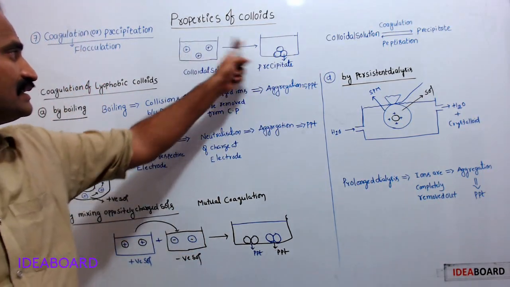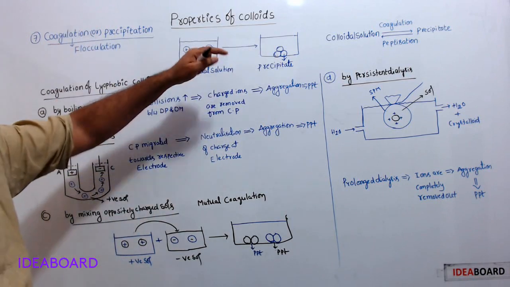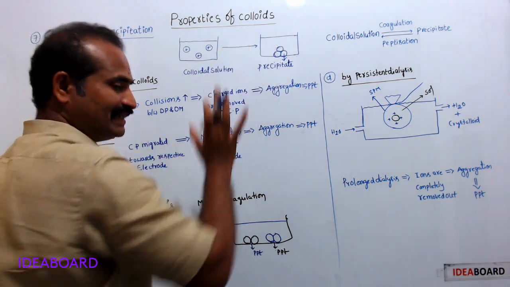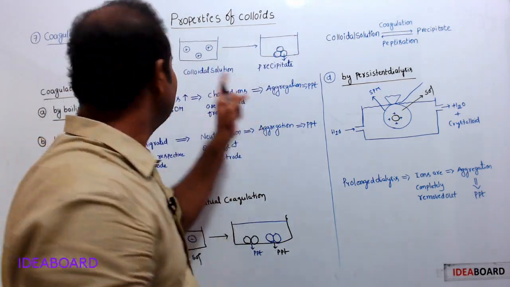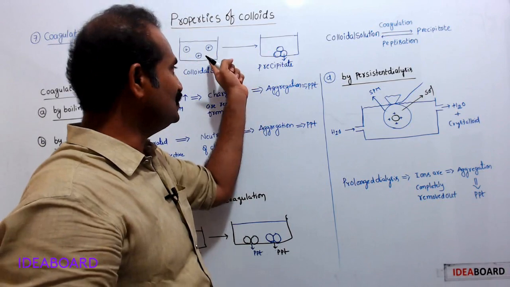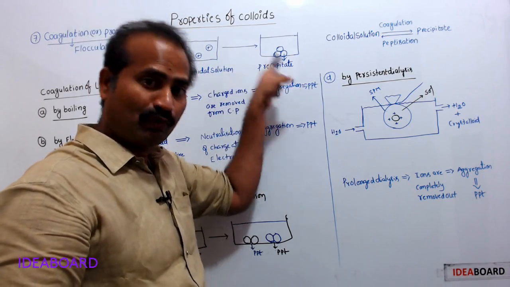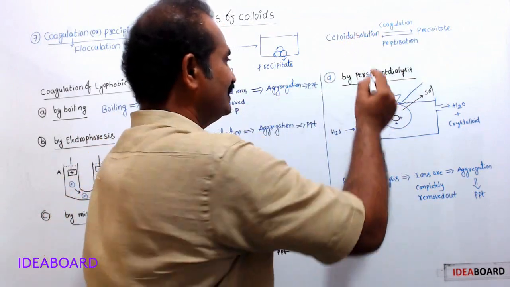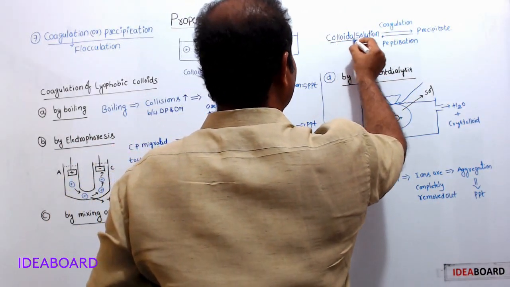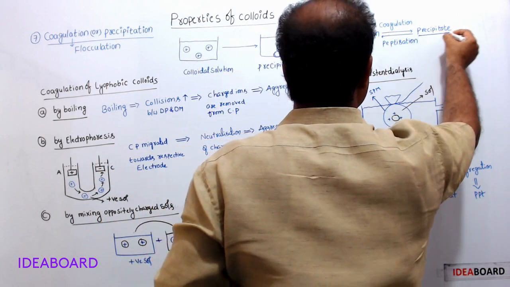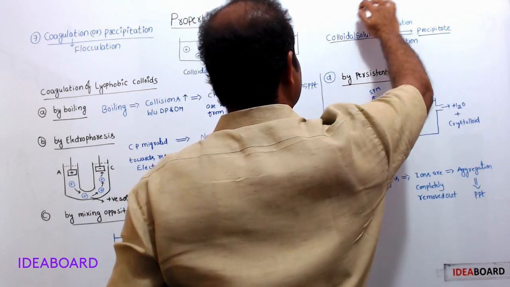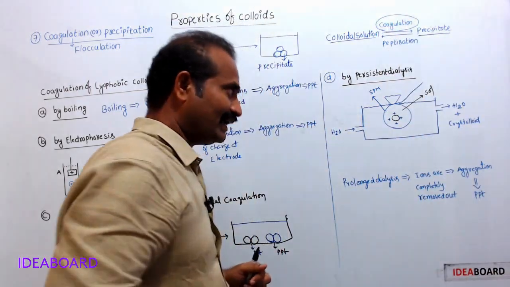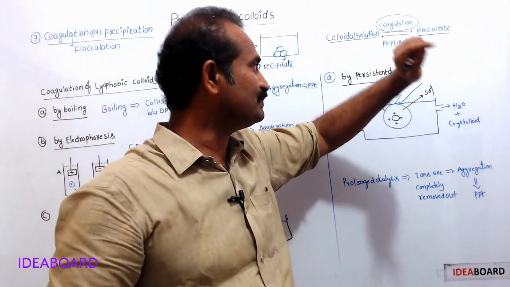This process is known as coagulation or precipitation. Here the colloidal solution turns to precipitate on removing charge. This process is nothing but coagulation. What is coagulation? The colloidal solution turns to precipitate. This process is known as coagulation, otherwise flocculation, otherwise precipitation.